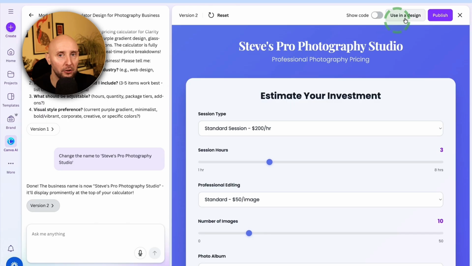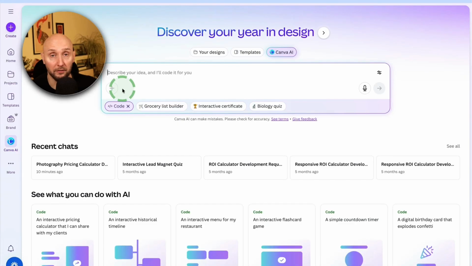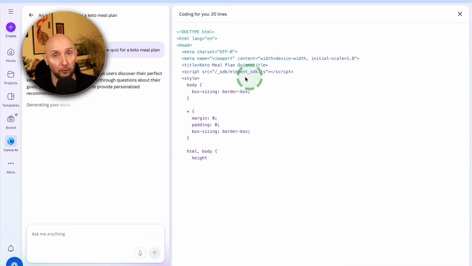And once you're happy with it, you can click on this option to show the code. You can copy the code right here and then embed that into a page on your website. Alternatively, if you want to create a widget from scratch, make sure you've selected code. And here you can describe your idea to Canva AI. For example, an interactive quiz for a keto meal plan. If I submit this to Canva AI, Canva is now going to create that code for me for my quiz.